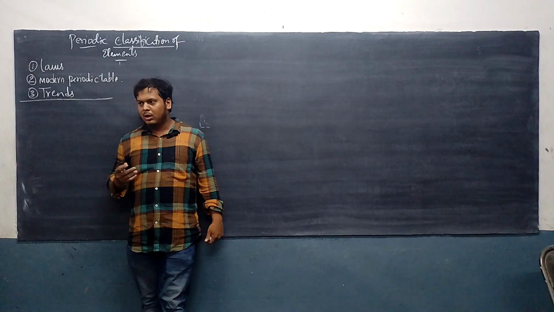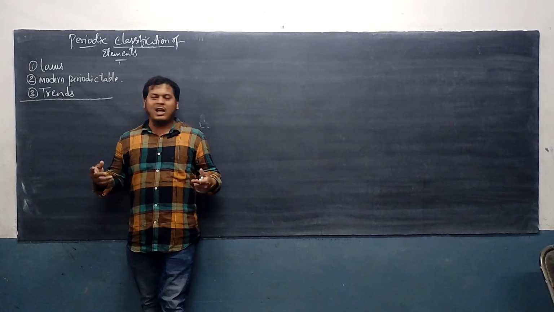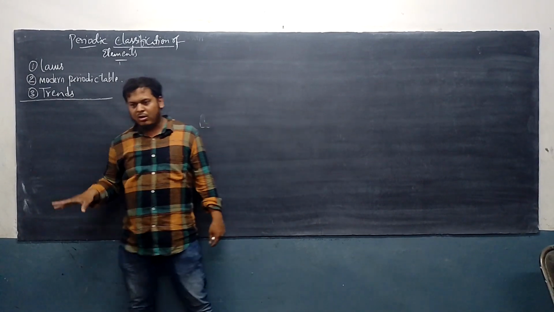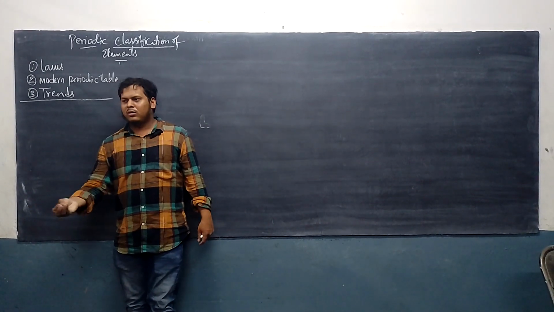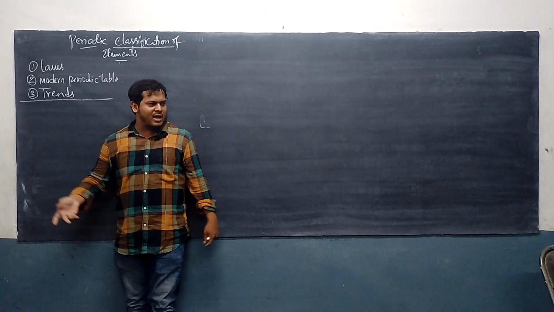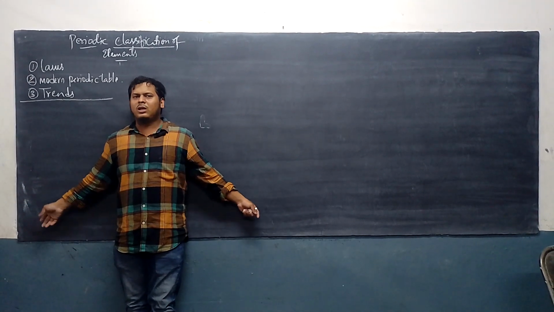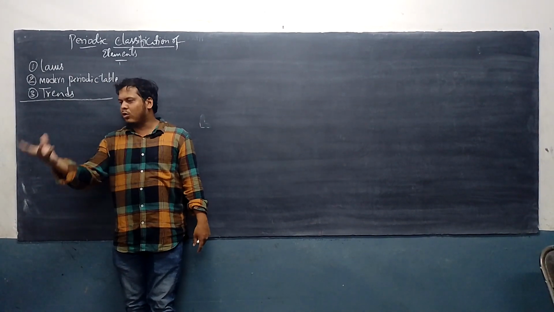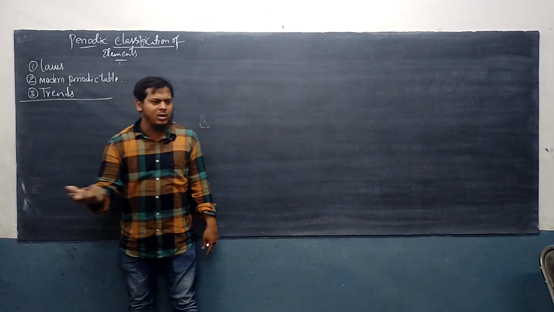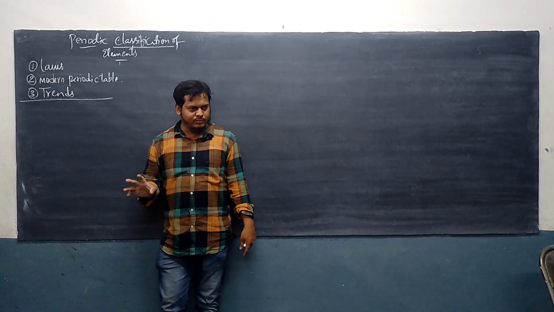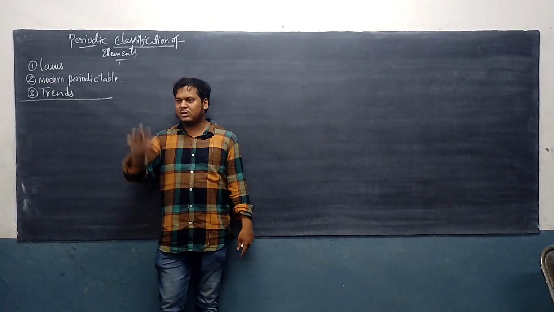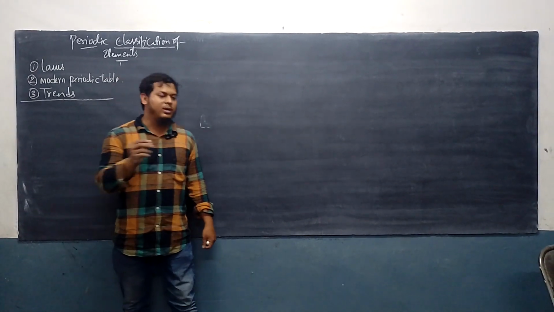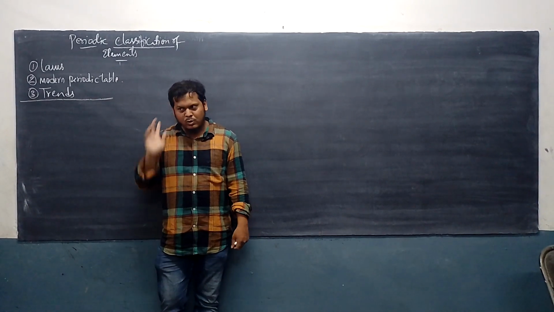Now if we talk about laws, for classification, for example I have given one example of a school: I want to open a school and I have 1000 students, and these 1000 students are of all ages. All ages means what? Okay, 5 years, 6 years, 7 years. Can I make them sit in one very big hall and teach? Is it possible? If I teach a topic, some children will understand, some will not. Why? Because they are of all ages. So I have to divide them based on what? Age, and based on IQ level.